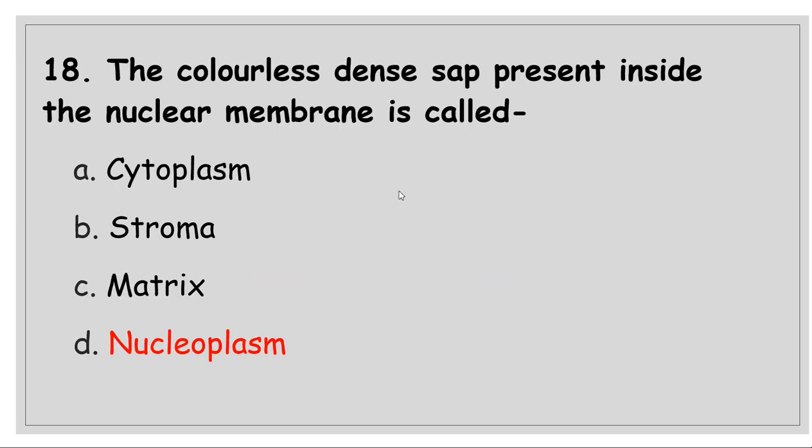The colorless dense sap present inside the nuclear membrane is called nucleoplasm. The sap-like structure which is present within the cell is cytoplasm. Similarly, the dense sap-like structure present within the nucleus is called nucleoplasm. Thank you for today, and if you still have any doubt you can ask.